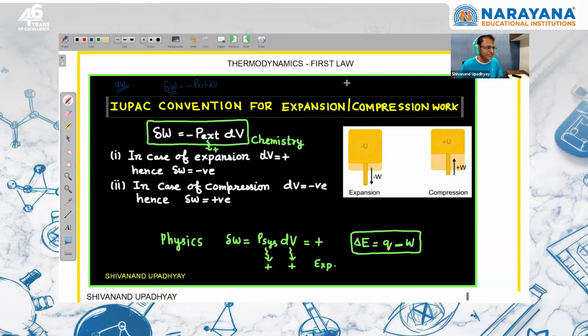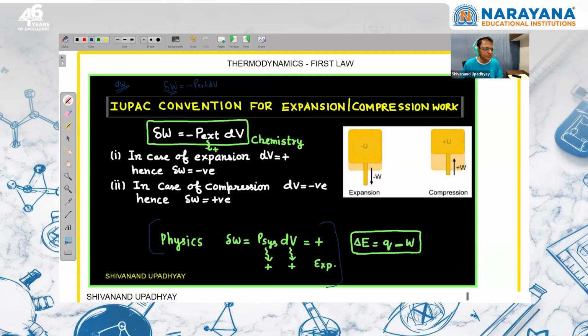When you study physics, in physics you write the work like this. So this is the pressure of the system and this is the volume change of the system, right? But this is the European convention, and in this there is a problem, we cannot define free expansion.